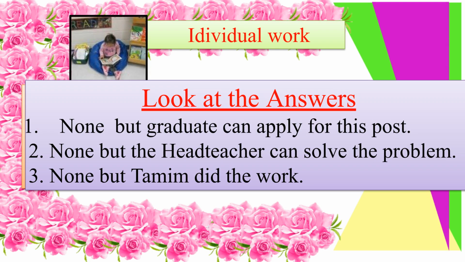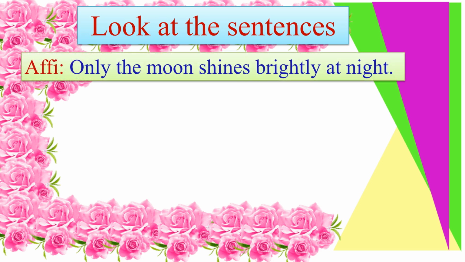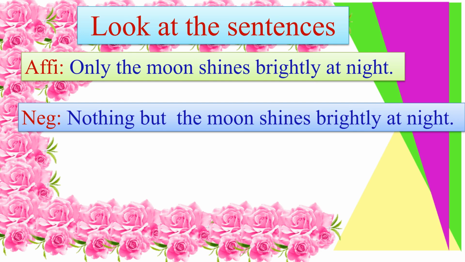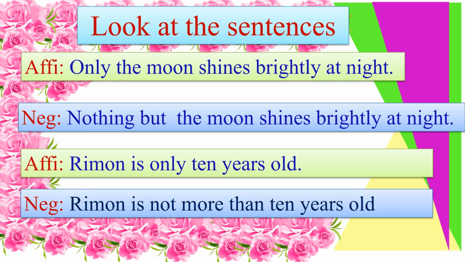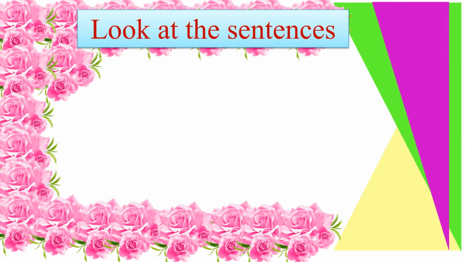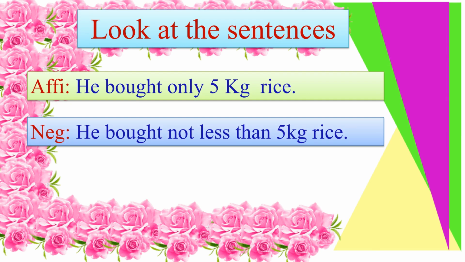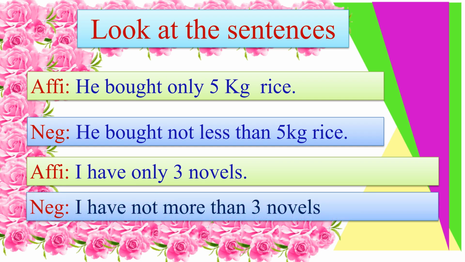It is time for individual work. Look at these answers based on the rule we just learned. Let's examine these sentences. Only the moon shines brightly at night becomes nothing but the moon shines brightly at night. Rimon is only 10 years old becomes Rimon is not more than 10 years old. Here are more examples. He bought only 5 kilograms rice becomes he bought not less than 5 kilograms rice, and I have only 3 novels becomes I have not more than 3 novels.